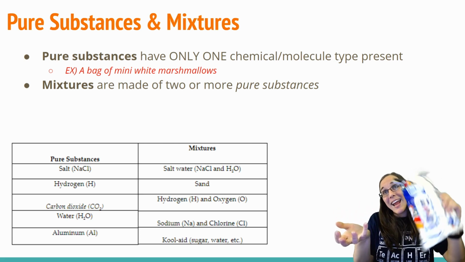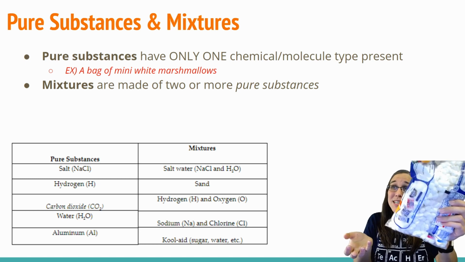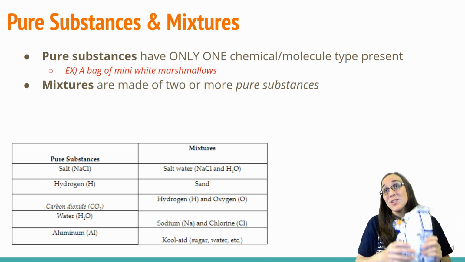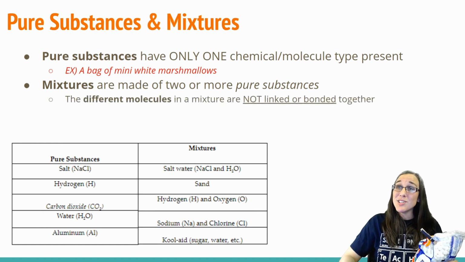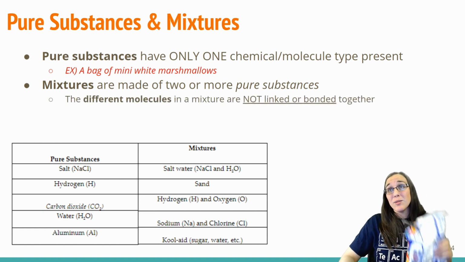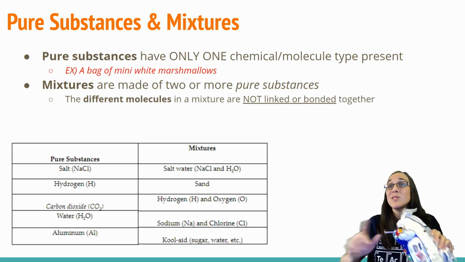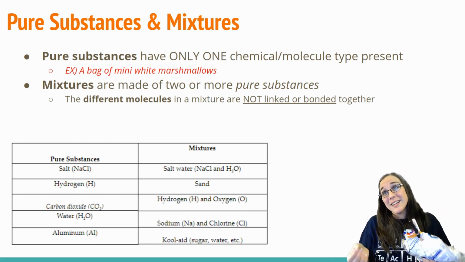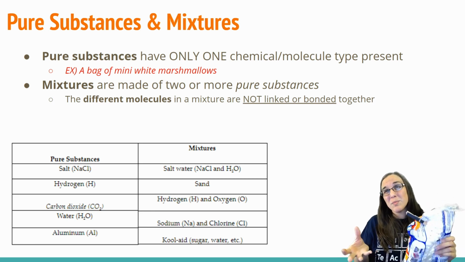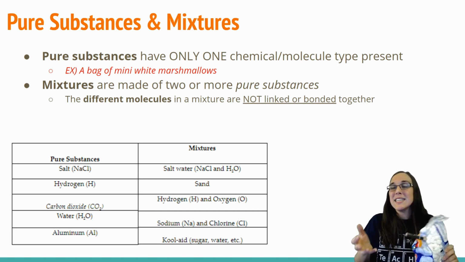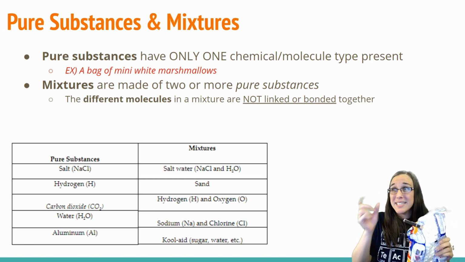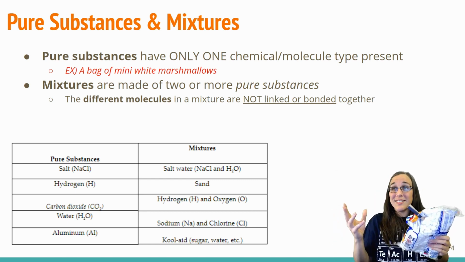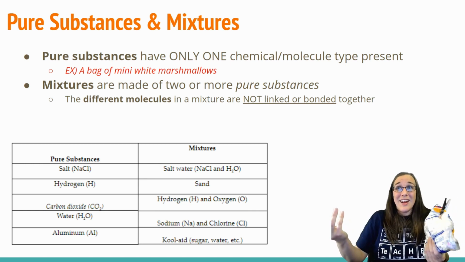And the second I add marshmallows, another pure substance, to the bowl, I have now made a mixture between the two. Now, mixtures are different molecules, just like marshmallows and gummy bears are different, that are not linked or bonded. Just because I poured the marshmallows on top of the gummy bears didn't suddenly make them stick together out of nowhere without adding heat or anything like that. They're just mixing around together, right?